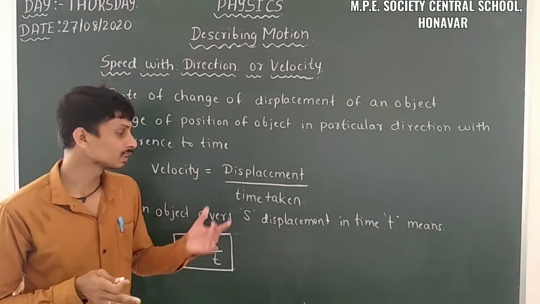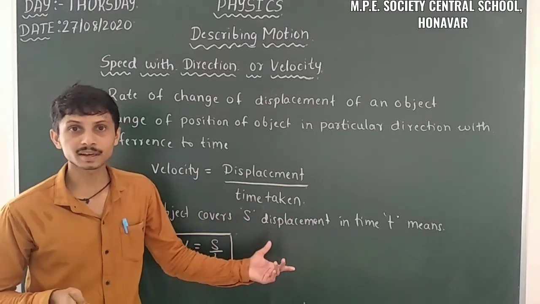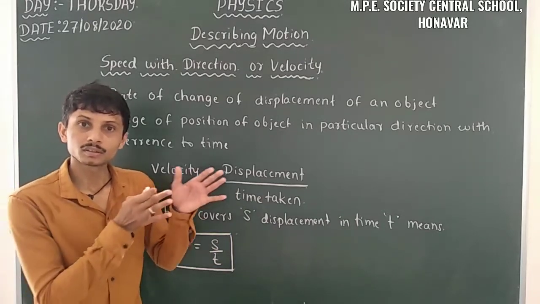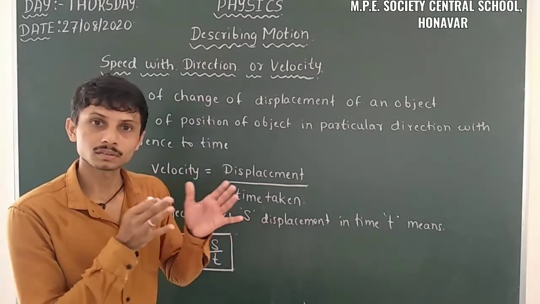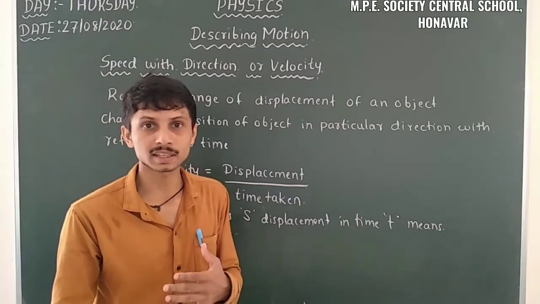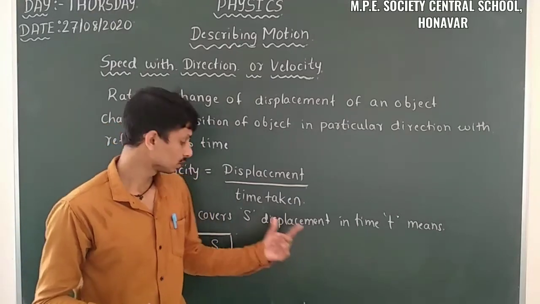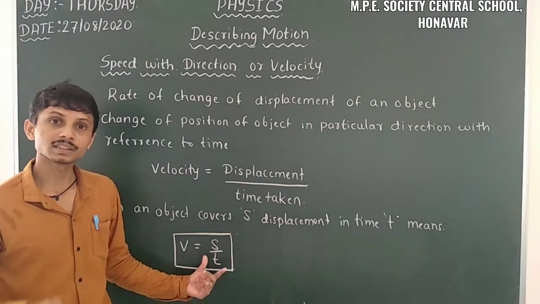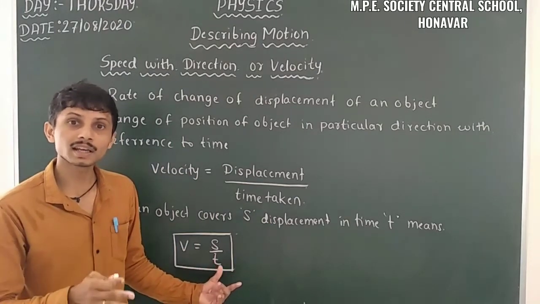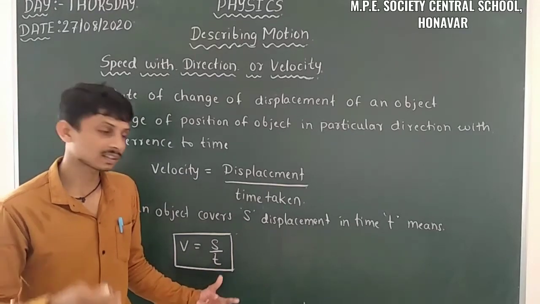This is the same formula as when we took speed, and the only difference is that in the rate of motion there is a measure of distance traveled, but here the measure of displacement. We already know that distance is a scalar quantity, likewise rate of motion or speed is also a scalar quantity. Here displacement is a vector quantity, so that's why in this velocity, this speed with direction, the direction term comes in. When a quantity has both magnitude and direction, we call it a vector quantity.